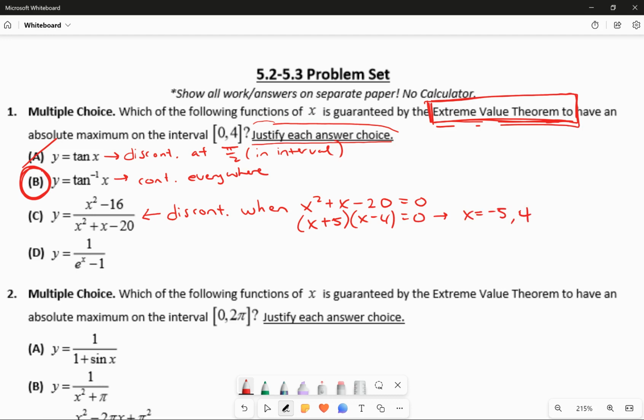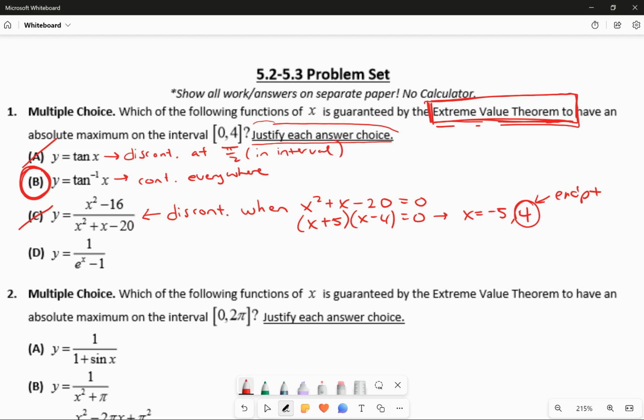Then you check your interval. 4 is inside that interval. It's not just inside the interval, it's an endpoint. To be continuous, you have to be continuous everywhere in between 0 and 4 and also at the endpoints. So this is an endpoint of my interval. Therefore, this is discontinuous on that closed interval, and not the answer.